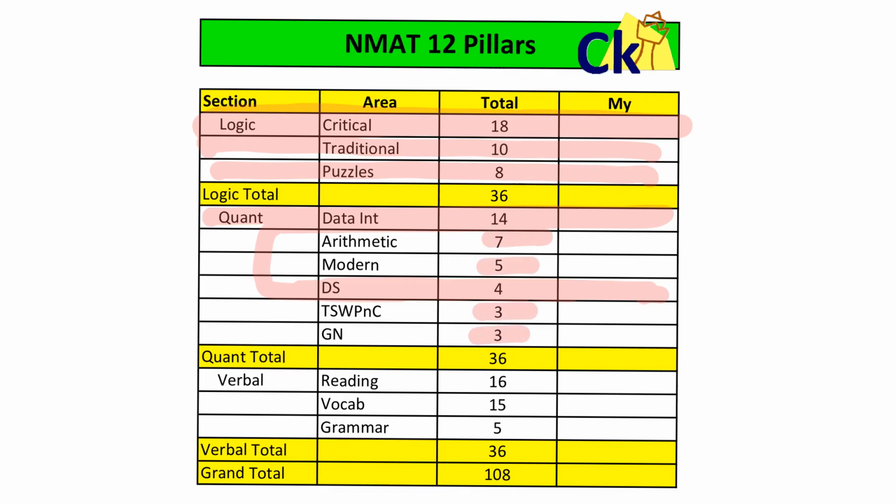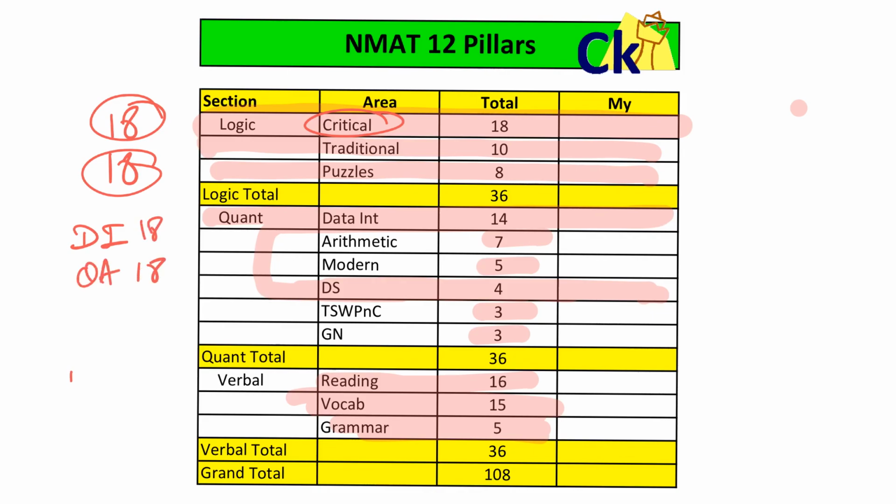So this is CAT pattern, but slightly easier. In the same way, verbal reading is 16 questions, half the paper, vocab and grammar the remaining questions. So this is your typical pattern. Now the pattern is going to change with every exam, but mostly we can see two parts, two sections here. 18 logic, half critical reasoning, half normal LR and puzzles combined. DI half, 18 questions, and quant half, 18 questions. In the same way, reading based half, 16 to 18 questions, and vocabulary and grammar the remaining 16 to 18 questions. This is a typical breakup we have seen.